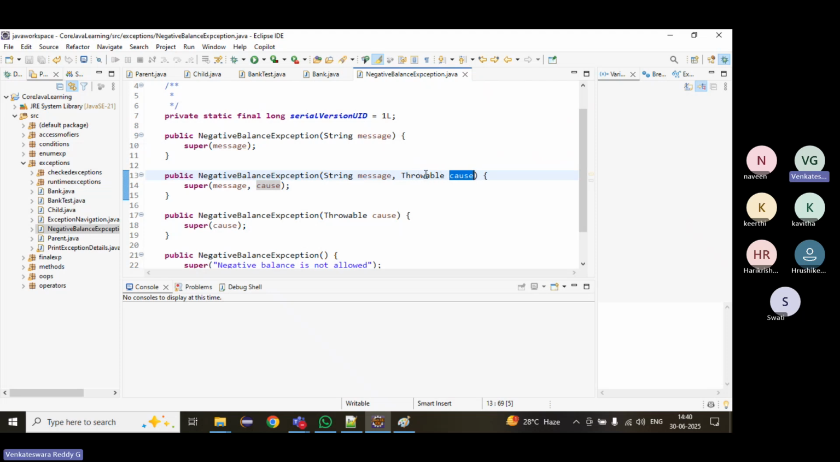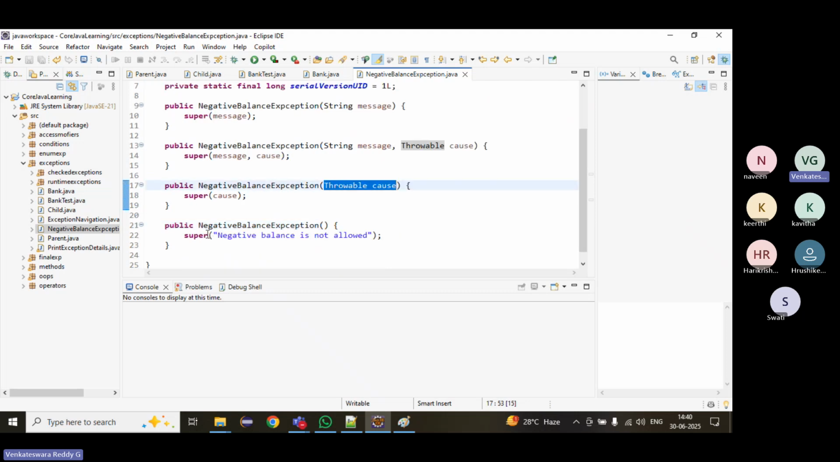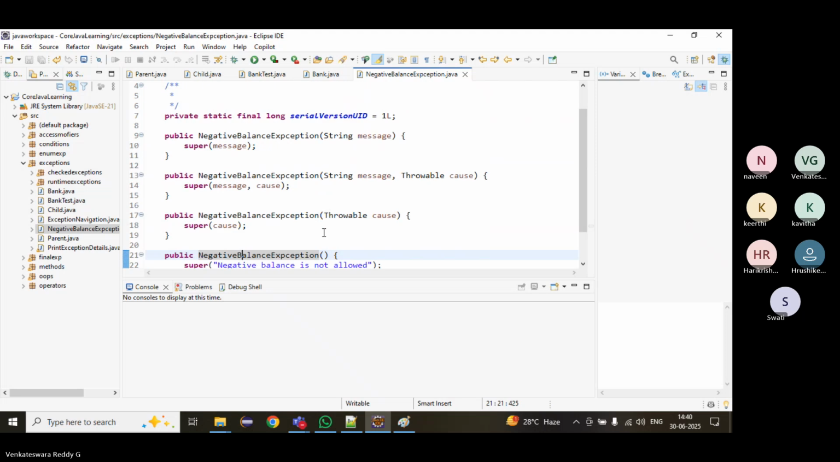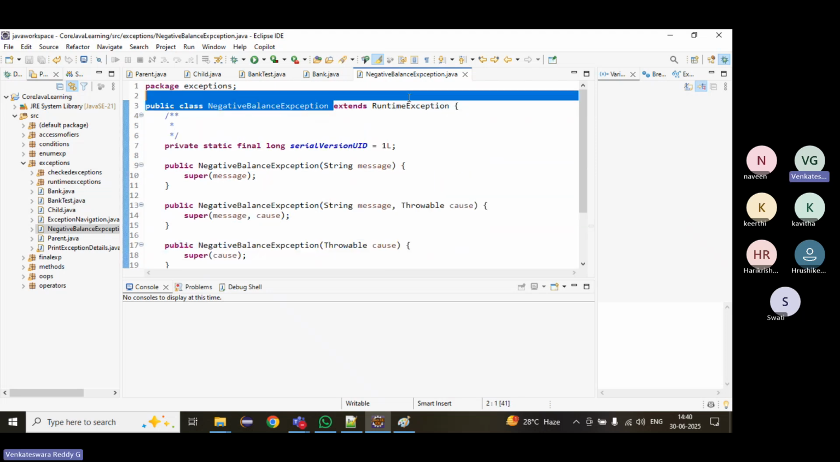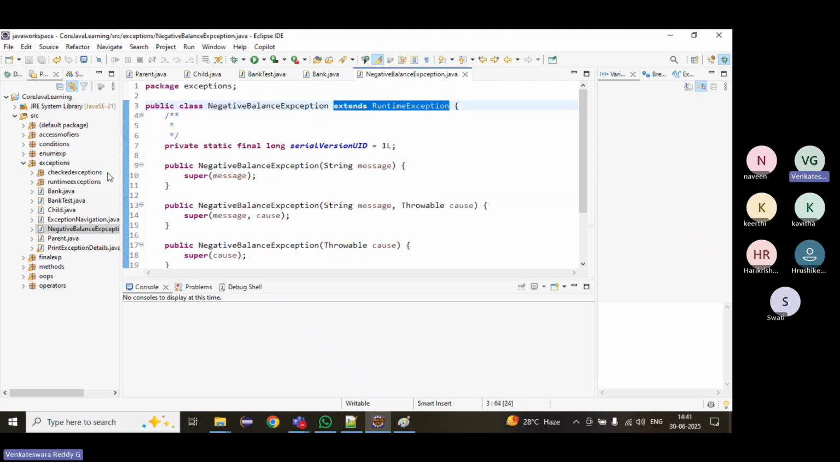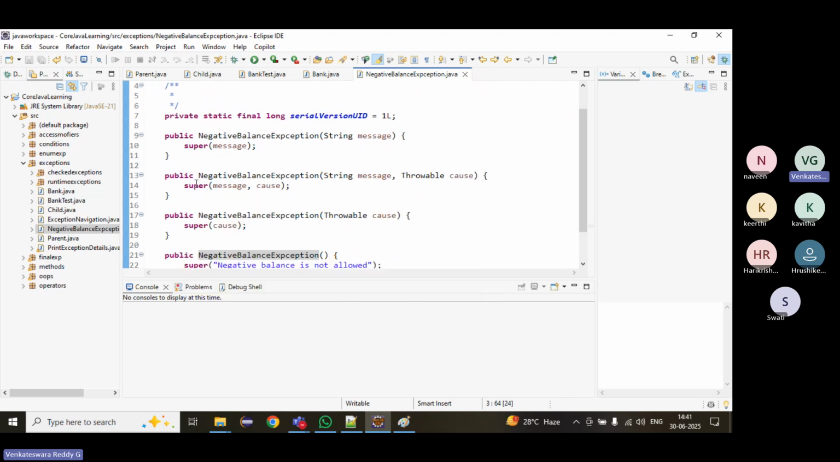This is a Throwable, right? That means we can pass any type of exception here. Or if you want, we can have only a Throwable, or without anything, the default thing. If you want a default thing, we can also have a default constructor. First thing, we have to extend RuntimeException, create the constructor, and inside the constructor, call the superclass constructor. That's it.